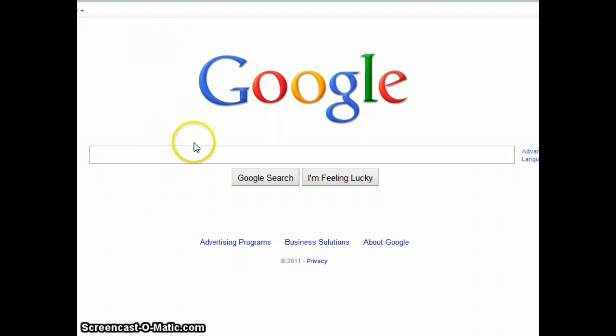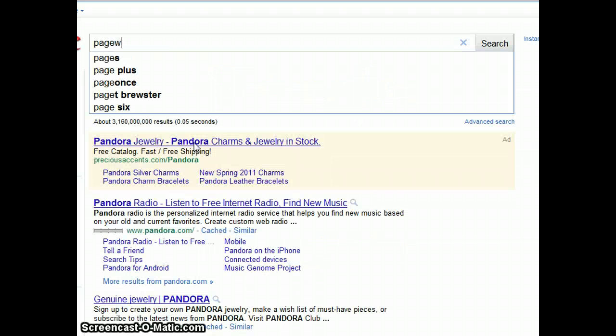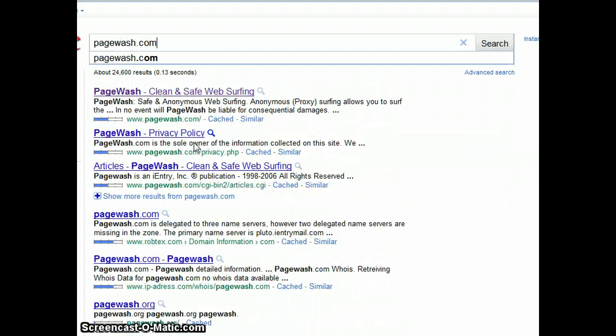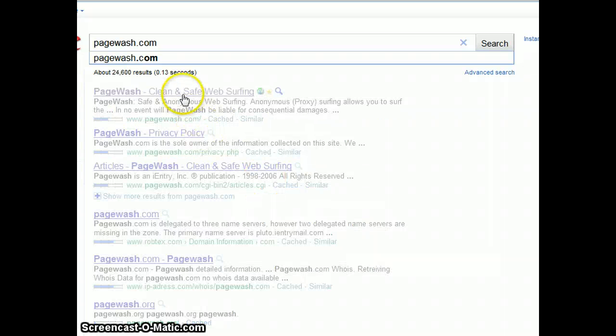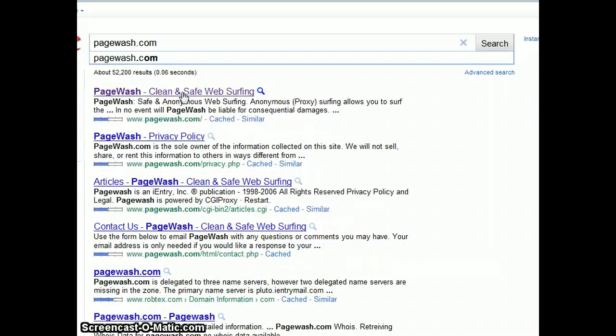You want to find content that is related to the US. So the first thing that you want to do is to go to a website called pagewash.com. And once you've gotten to that website, this is a website that mimics the US or searching in Google in the US. So it will specifically give you a state, a location, everything as if you were actually in the US searching online. It does this using what is known as proxies. So we're just going to go directly into it.